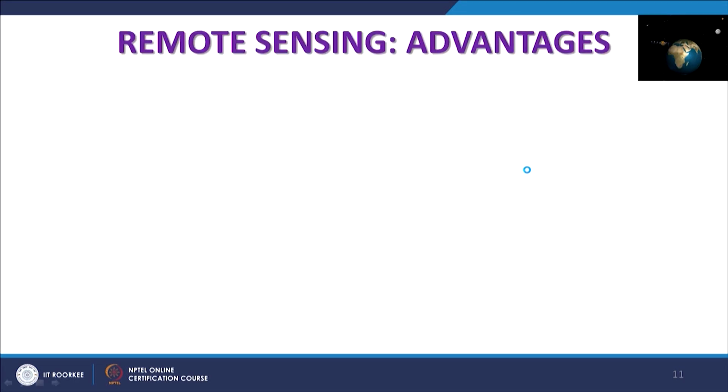Now what are the advantages? Some you might have realized while going through this discussion is the synoptic view. That is the biggest advantage, because generally remote sensing is done from a distance. So when you go away from the object to a distance, you start covering a large area. And so in one go you can cover a very large area. Of course it depends on the spatial resolution of the sensor, but nonetheless it will provide a synoptic view. So a large area can be covered in one go. That is what the meaning is here.